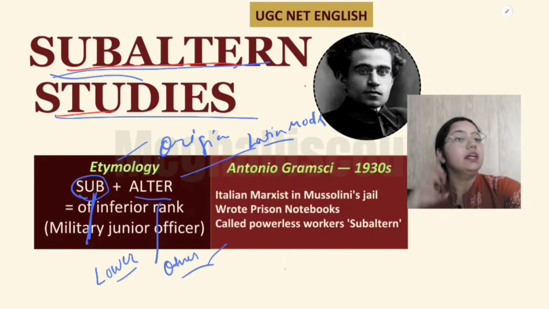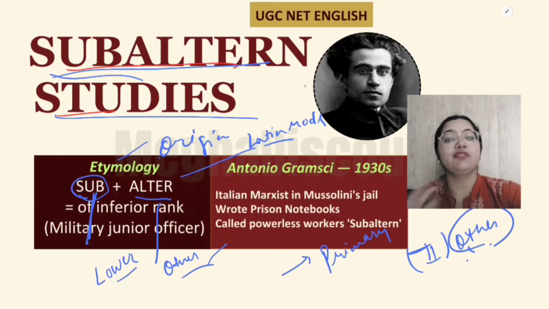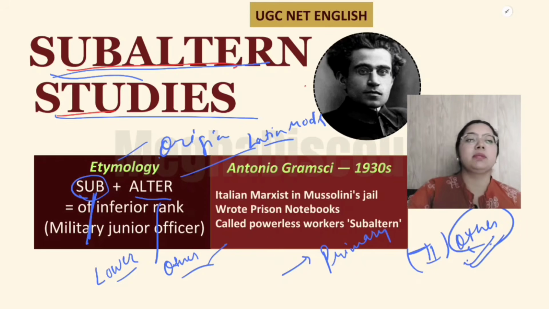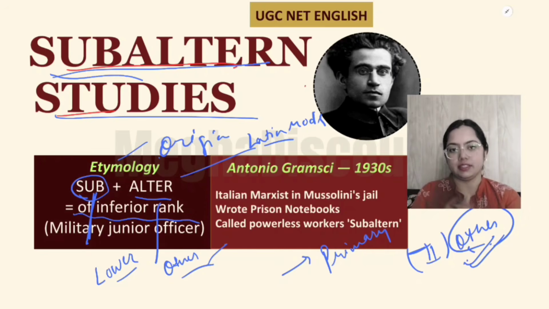We are not taking that person as primary; we are taking them as secondary, the other. I hope you are already familiar with the concept of other. If you are thinking of somebody as inferior, of inferior rank, that is subaltern. From there this word comes.